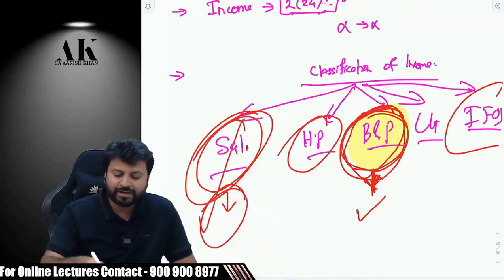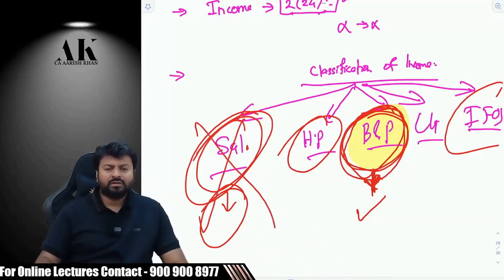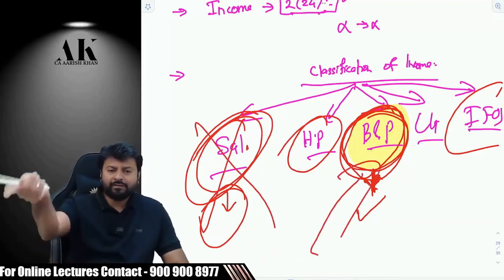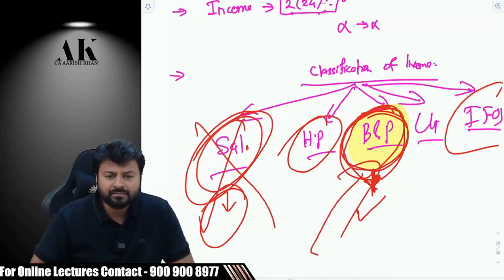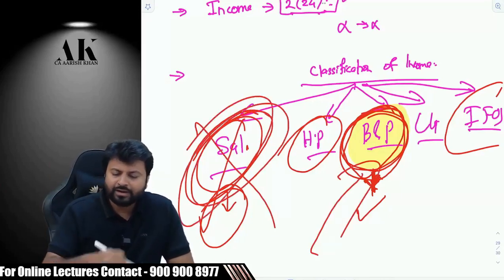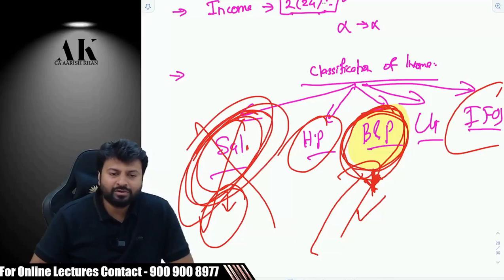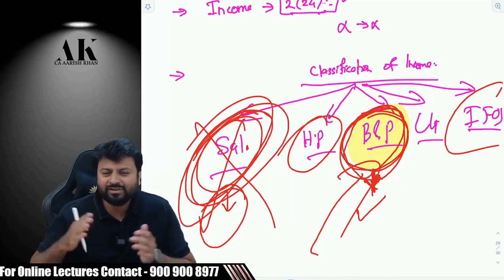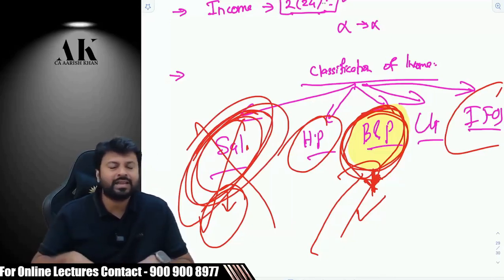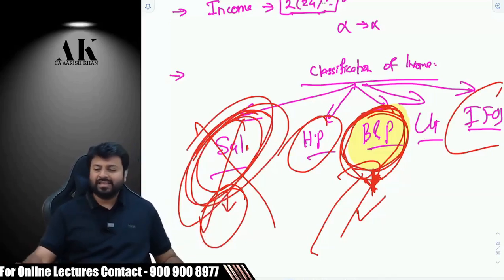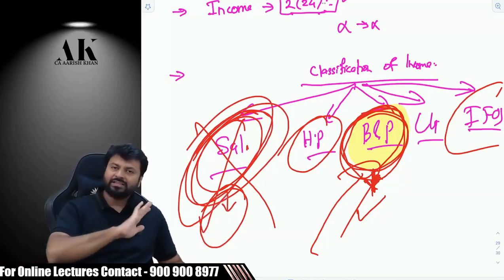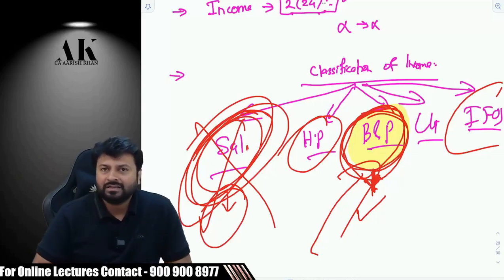Why? Because you are not ready to take risk also. Risk is taken by these people, so we will give benefit also to these people. You people are not taking any risk, so why is the government going to benefit you? They are not going to benefit. Based on this, the government has divided all the heads and they can never ever merge all of them. They cannot see all of them with the same glass. They have to keep it separate.